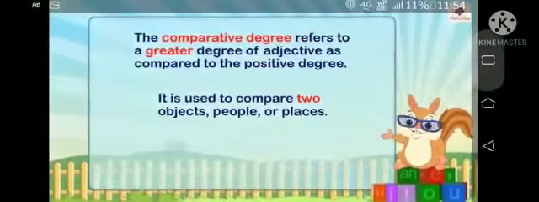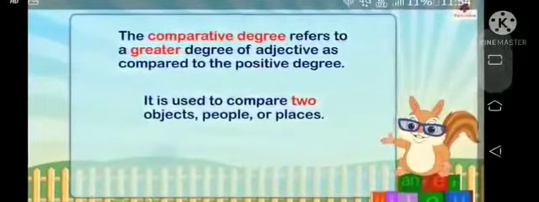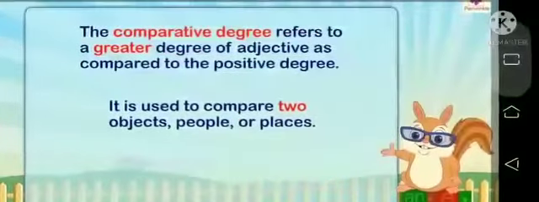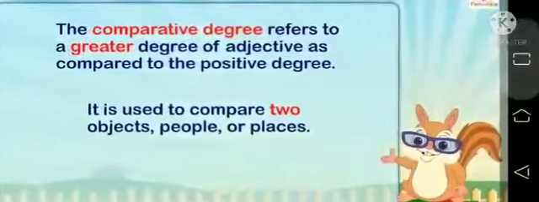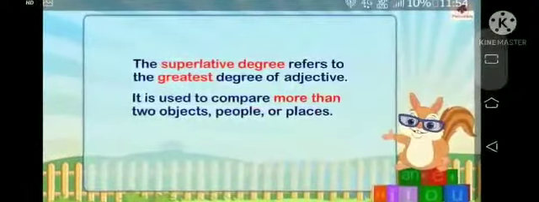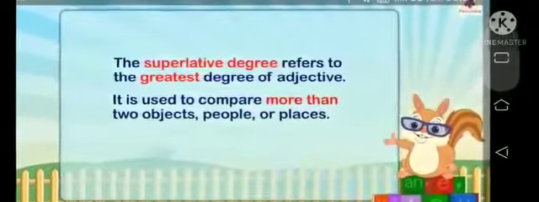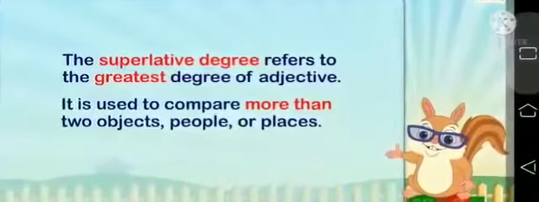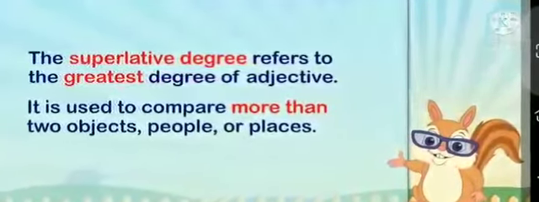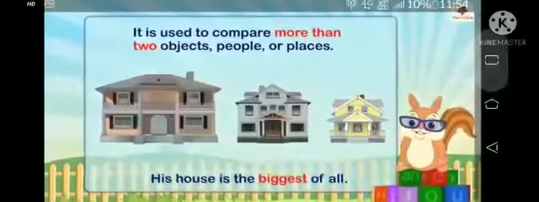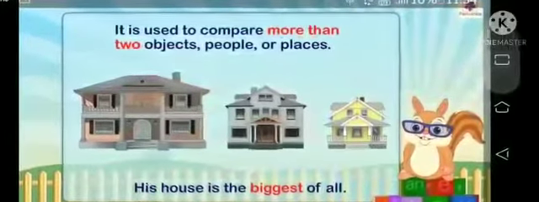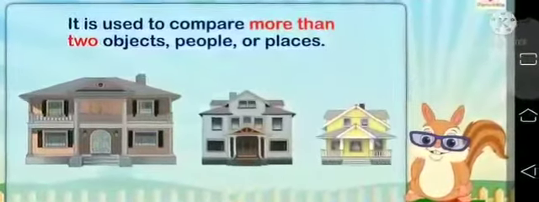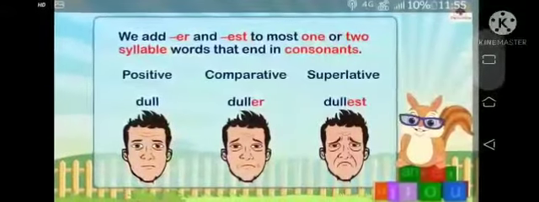Now the comparative degree refers to a greater degree of adjective as compared to the positive degree. It is used to compare two objects, people or places. The superlative degree refers to the greatest degree of adjective. It is used to compare more than two objects, people or places, as I told you earlier. Now example of superlative degree: his house is the biggest of all. Here the biggest is the example of superlative degree because here est is there.